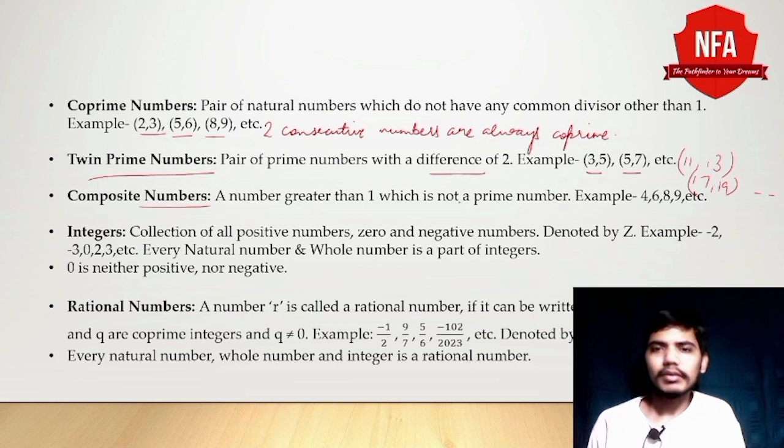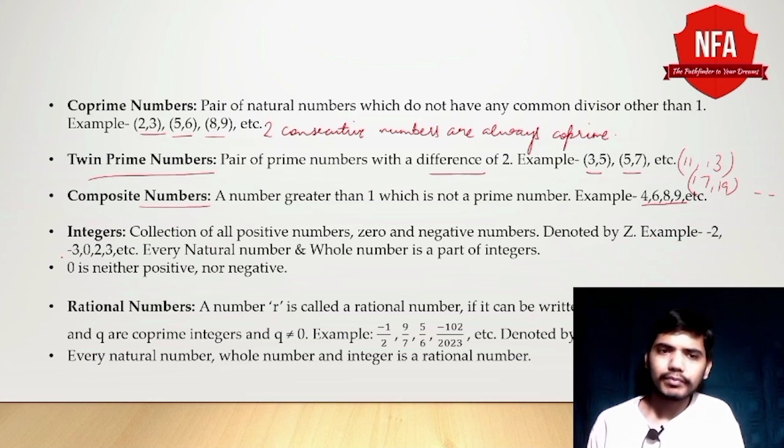A number greater than 1 which is not a prime number is a composite number, or we can say any number which can be expressed as a product of two smaller natural numbers greater than 1 is a composite number. For example, 4, 6, 8, 9, then 10, 12, 14, and so on.